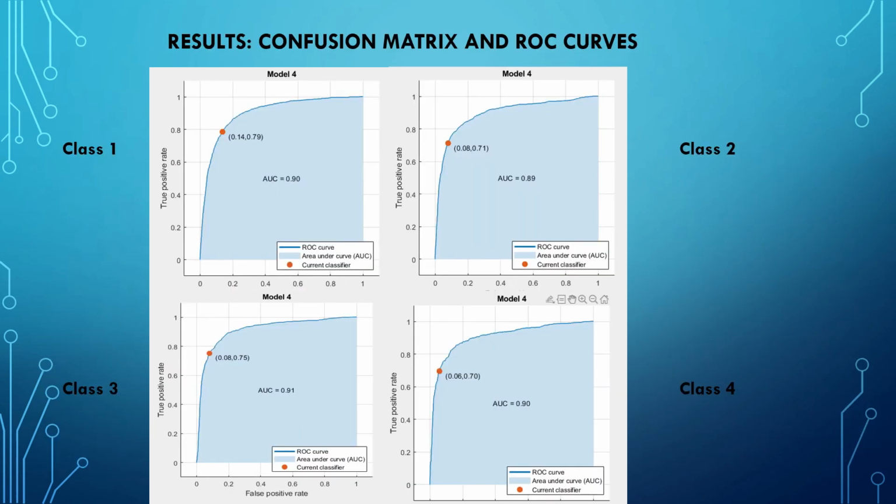And here is the ROC curve for each class, and it shows the area under the curve is very high in each class, mostly above 89%.